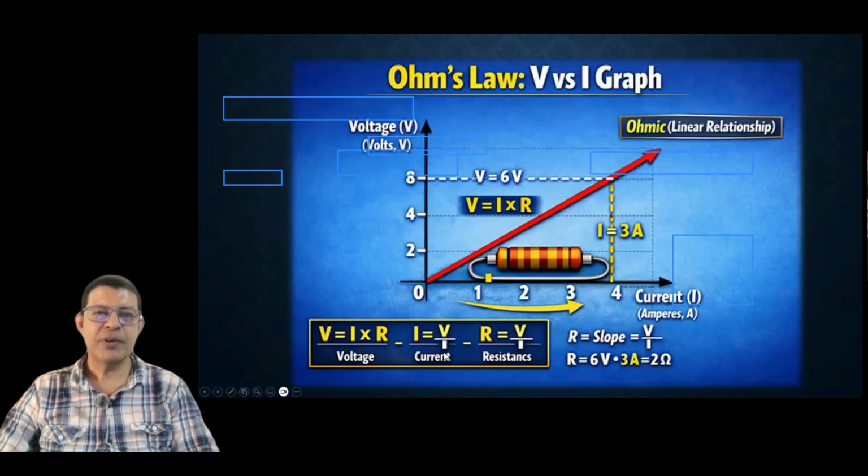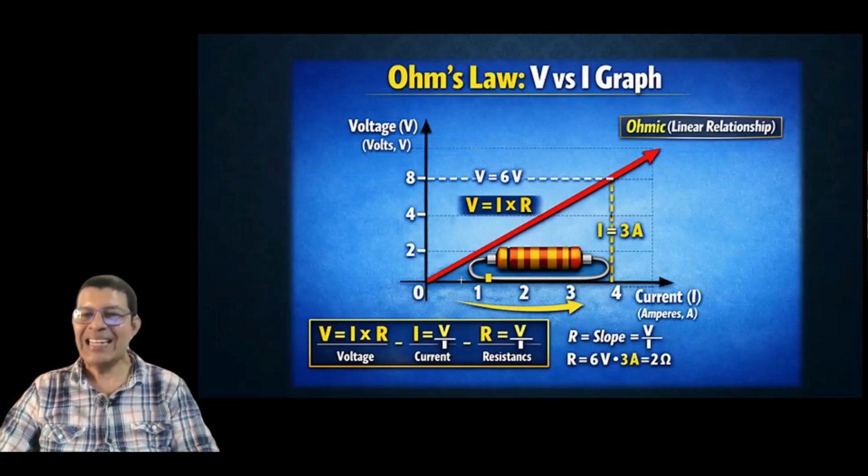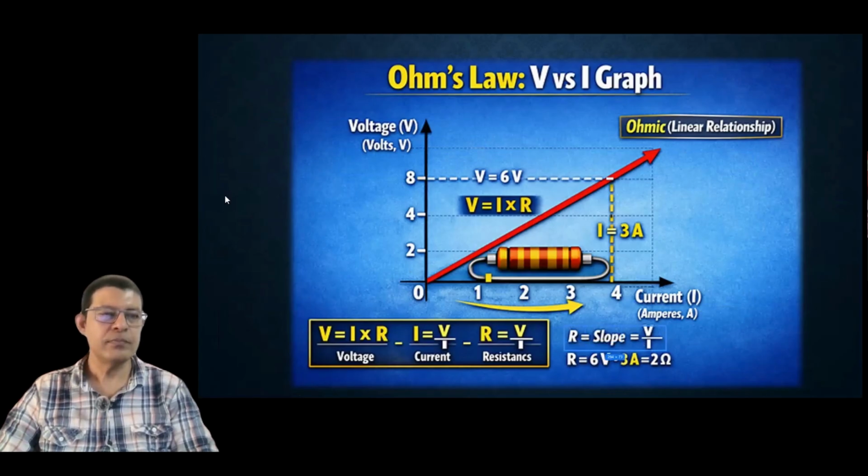So this is the graphical representation for Ohm's law. That means voltage is linearly proportional to current. Okay, and R gives the slope. Resistance is the slope of this particular graph, which is given by voltage by current. Okay,